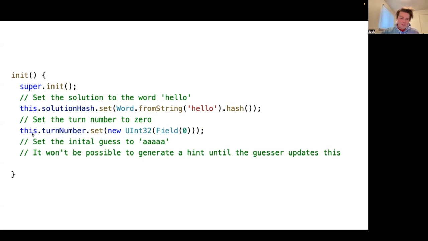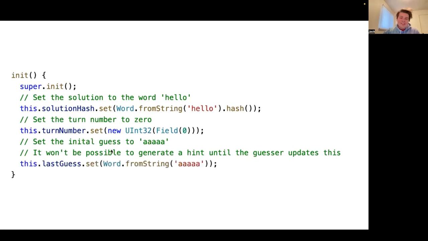Then we set the turn number to 0. So same idea, but now we're going to create a new unsigned integer of 32 bits. We're going to set that equal to a field, and we're going to set that field to equal the JavaScript number 0. So we can pass JavaScript numbers into this field, and then we can pass fields into this unsigned integer, and then we can pass this unsigned integer into the set method.